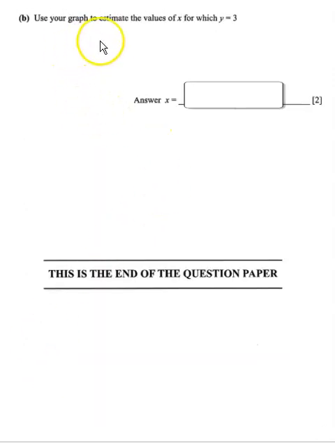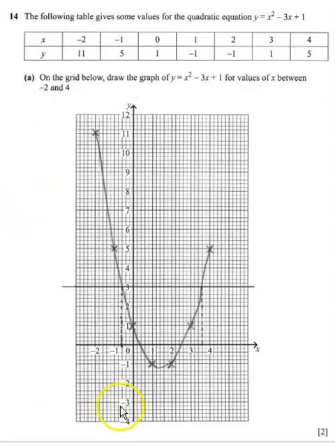It says use your graph to estimate the values of x for which y is equal to 3. So we have to draw the line y equals 3. We go onto the y-axis and look for 3, and 3's there, and all we do is draw a straight line across. The answers we should get are where they cross at 2 points on this curve, and we find where the x coordinate would be on the x-axis.